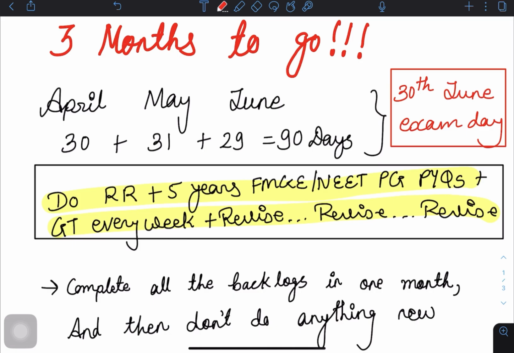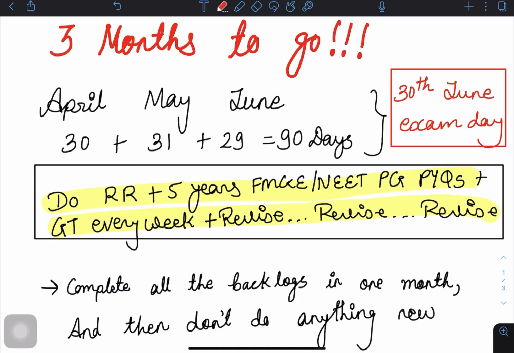See guys, I'm not going to sugarcoat anything. I'm not going to lie to you. If you are at zero today, you cannot make it. Okay, I will be very blunt. You cannot pass this exam in just 3 months. People are working for so many months, so many years. And you guys are thinking that you will pass this exam in just 3 months. Okay, if you have very good knowledge, if you were very decent in your MBBS days, then you can do it. But you never attended your classes. You haven't opened any book in your 5 to 6 years of MBBS curriculum. And you think that you will wake up today and pass this exam. So don't be in that delusion.